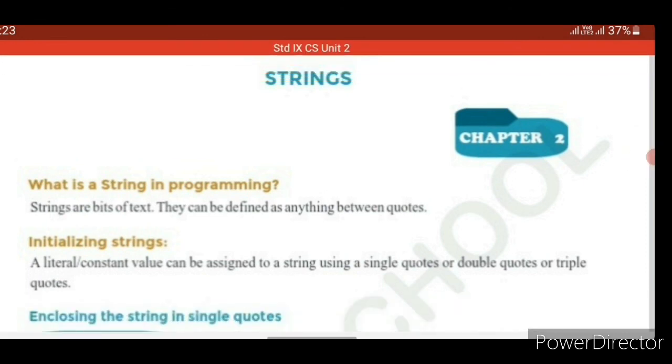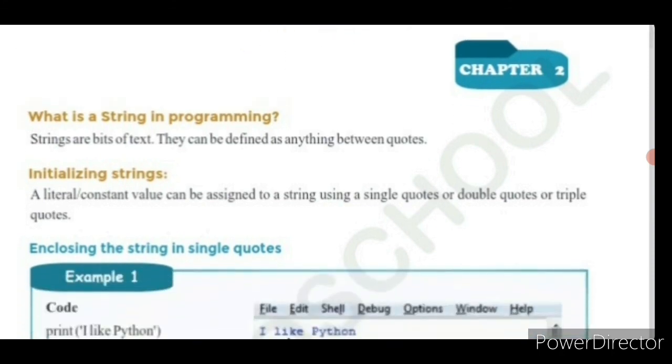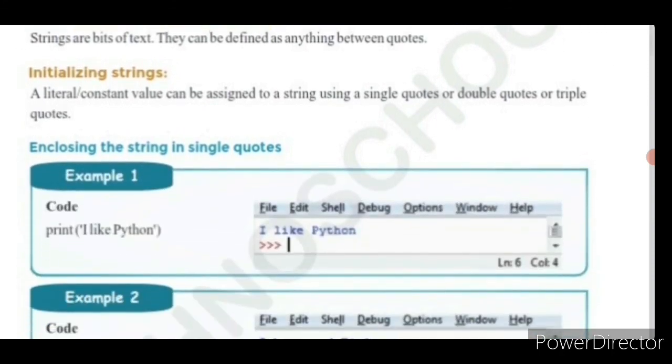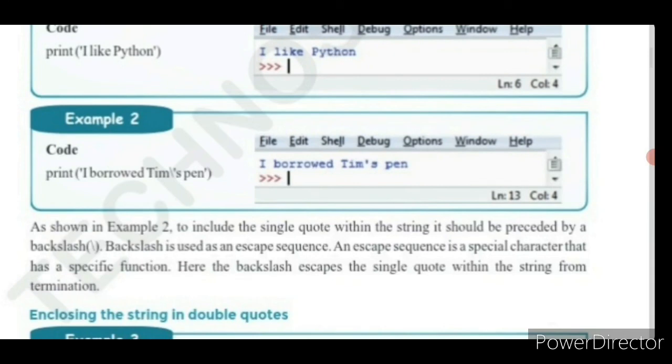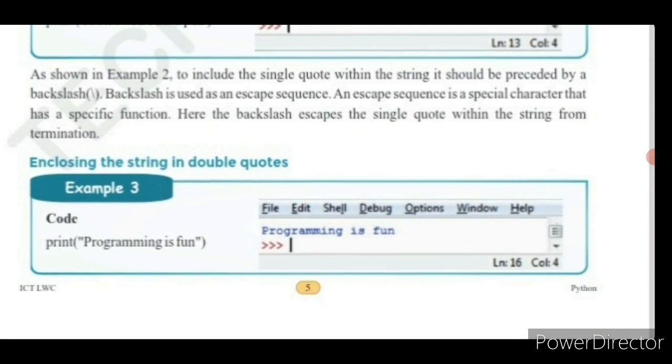This lesson is about strings in Python. What are strings? They are nothing but bits of text. Strings can be represented in single quotes, double quotes or triple quotes. First, we have seen one example to represent the string in single quotes: I like Python. Next, we have seen one example to represent the string in double quotes: programming is fun.